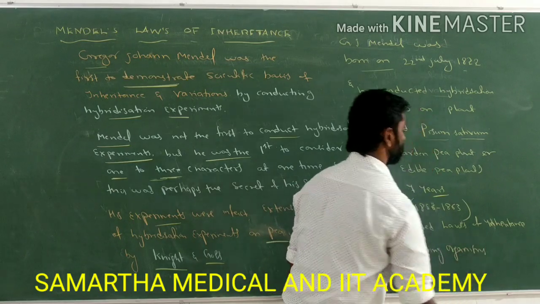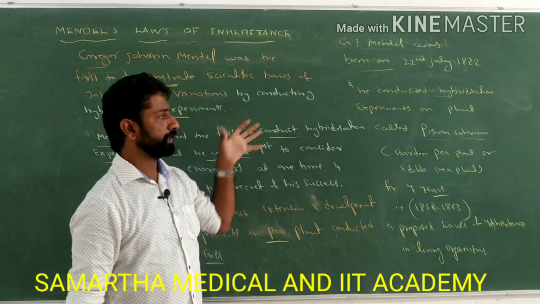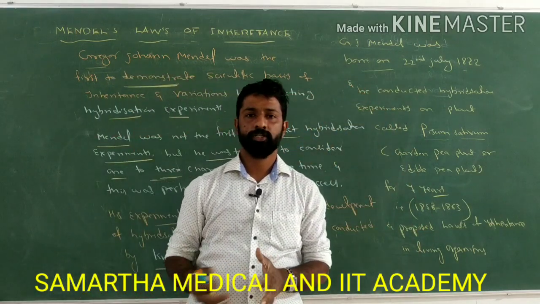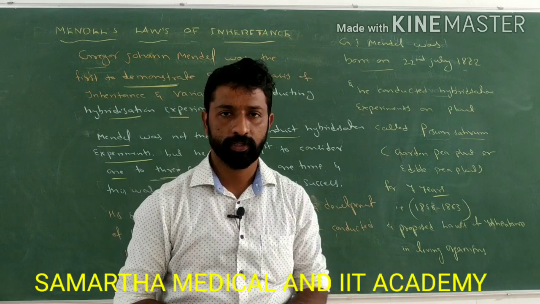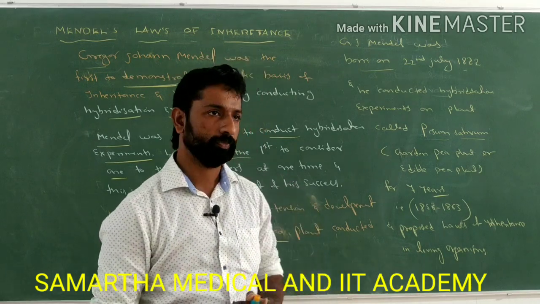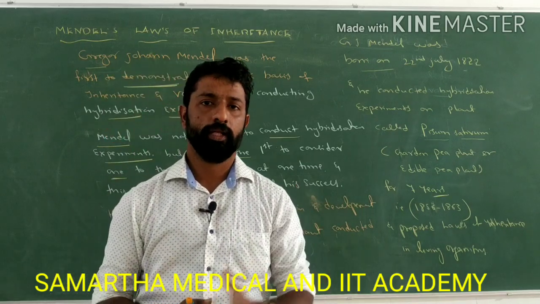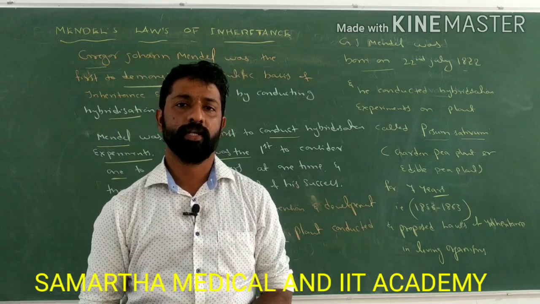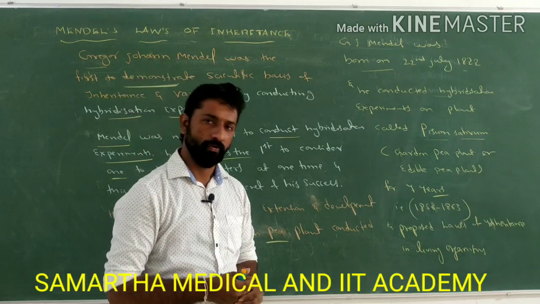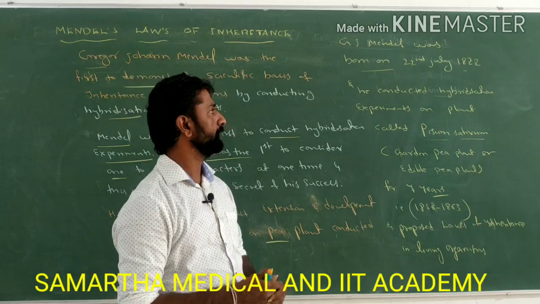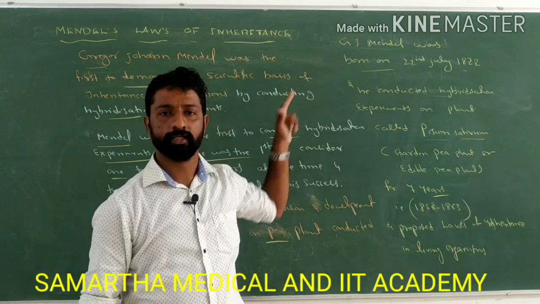So this is the introduction of hybridization experiments: who conducted hybridization experiments over the pea plant, and who got successful in demonstrating the scientific basis of inheritance as well as variation. Is this clear? For how many years did Mendel conduct experiments on the pea plant?